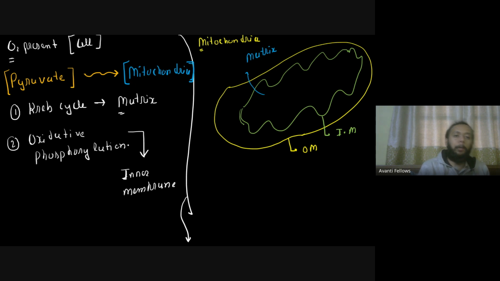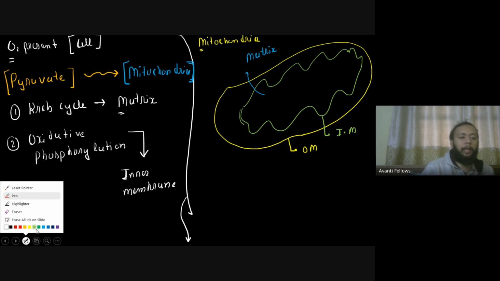Now what is the outcome of these events? These are lengthy processes, and you don't have to understand them right now, but you have to know the outcome. The outcome is going to be a huge amount of ATP. When you are done with oxidative phosphorylation, which happens on the inner membrane of mitochondria, a huge amount of ATP will be formed.